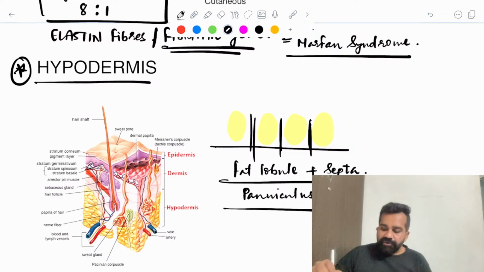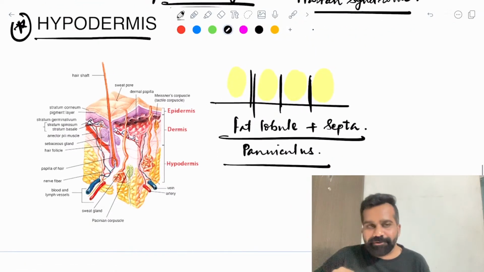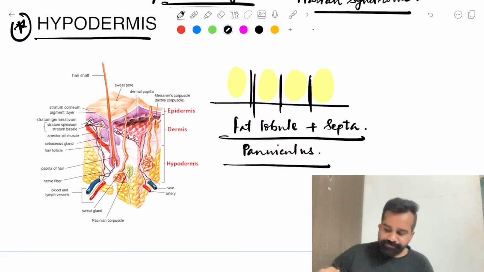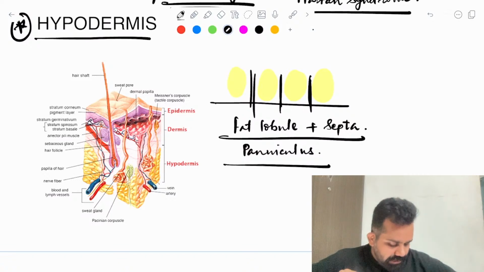Any disease you know which causes inflammation of the hypodermis? What is the meaning when there is an inflammation of the hypodermis? Any disease you know? Sachin, Abhishek.